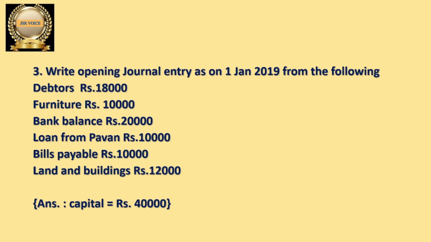If business takes loan, that is liability for the business, so you should credit that, because we credit all liabilities. Any loan, if business takes loan from any person, means business is taking that loan, so you have to credit it, because that is liability. Bills payable, land and buildings. Okay, this is the question, and there is answer that is given down. Capital 40,000. You try to solve all these problems, and if you get it, I will be very happy.